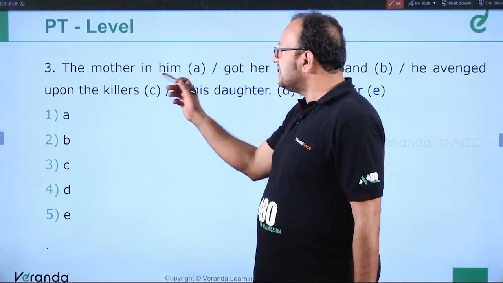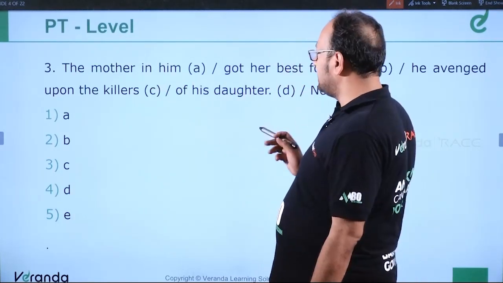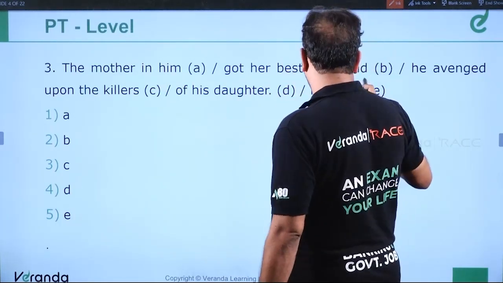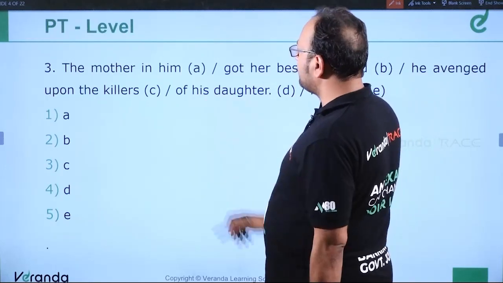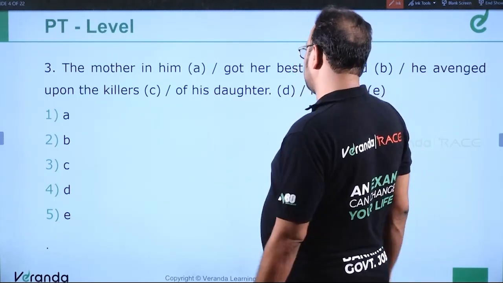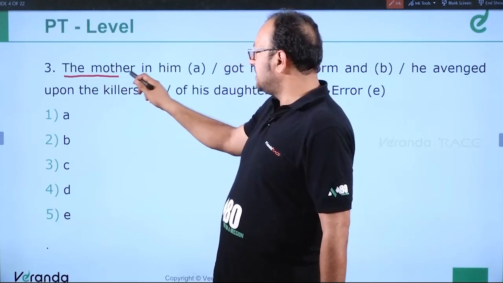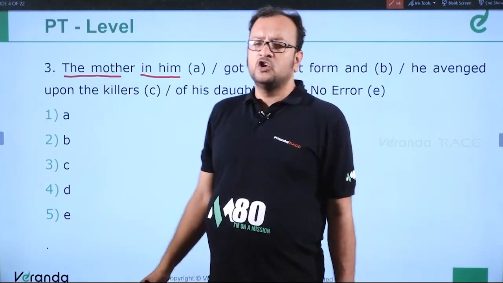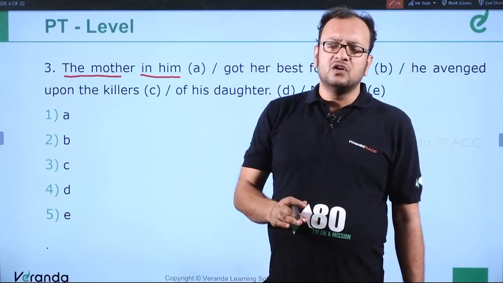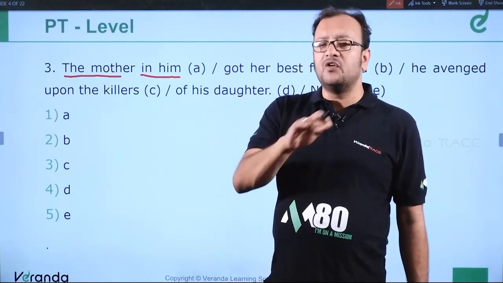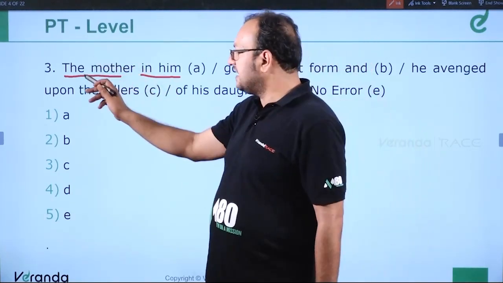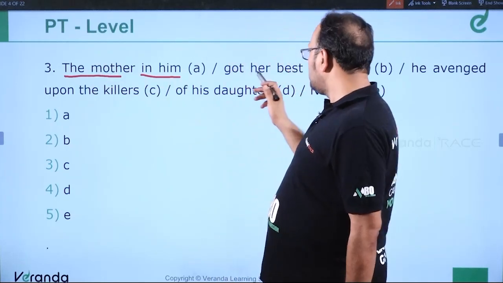Moving ahead to question number 3. The mother in him got her best form and he avenged upon the killers of his daughter. Okay, see the first part. The mother in him. So we are talking about a man whose motherhood evolved. So this part is correct. The mother in him got her best form.